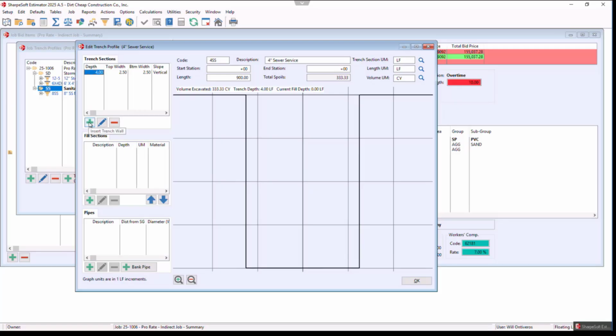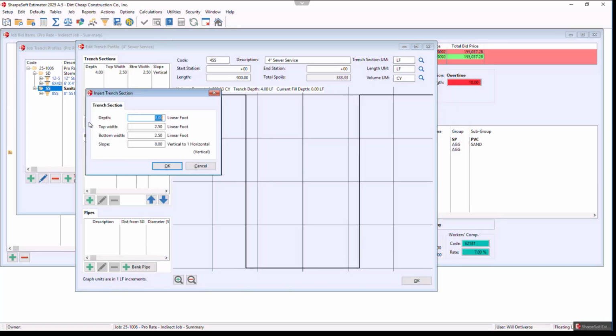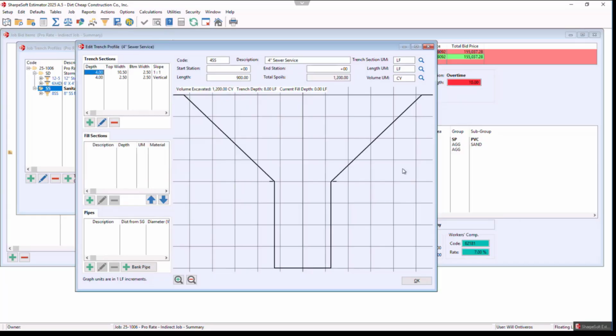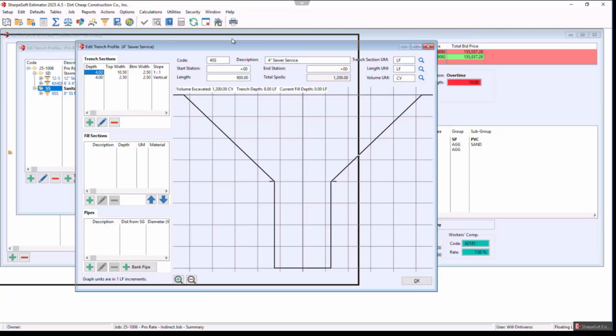And maybe let's say this is a total of 8 foot deep. So I'm going to go another 4 foot, and then I'm going to go 1-to-1 because maybe I want to open cut my sewer trenches. So now I've built that trench. Because I have two different sections, the first section's 4 foot, the next section's 4 foot, but then I'm doing it 1-to-1. If you just put it in an 8-foot trench and go 1-to-1, it would go from the bottom of the trench out. So now that I have the trench in, right?